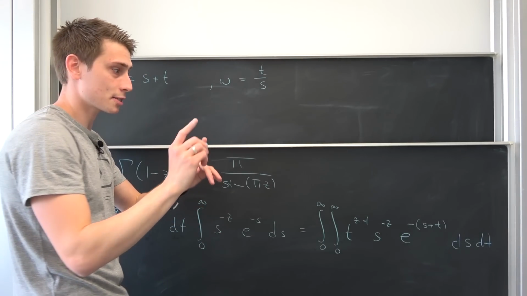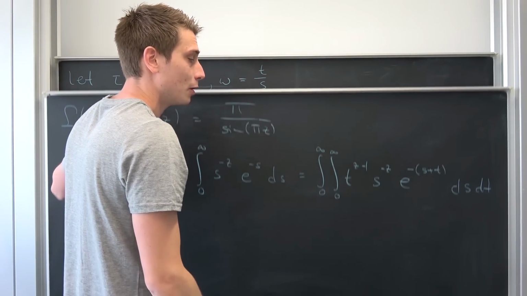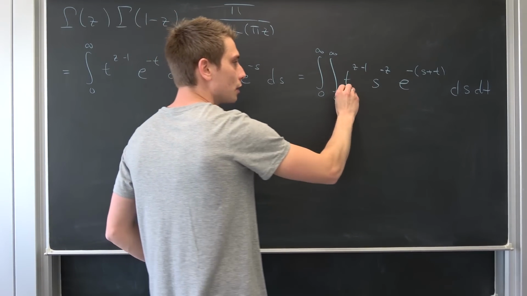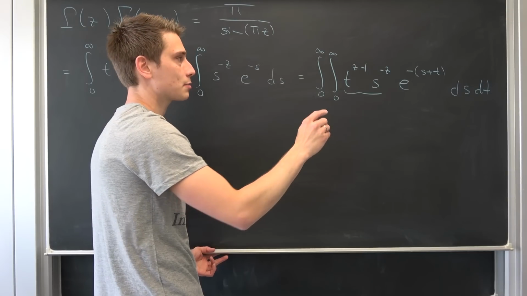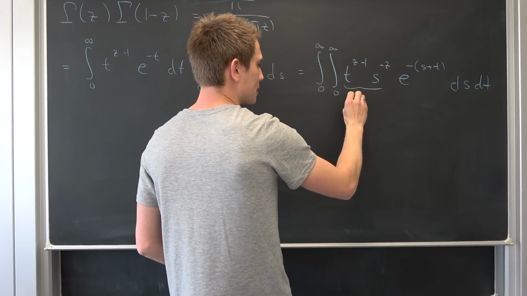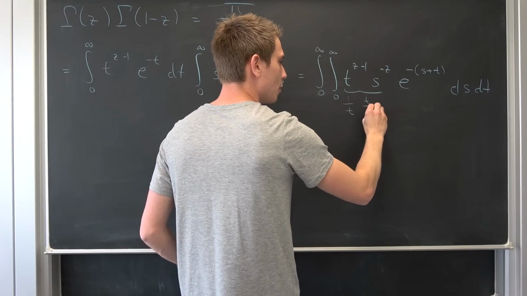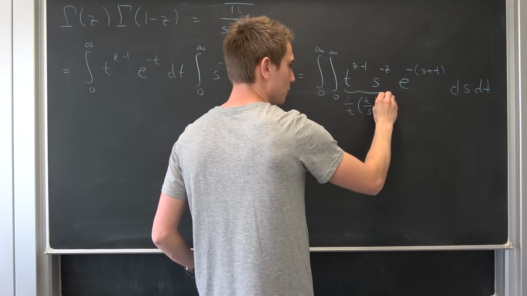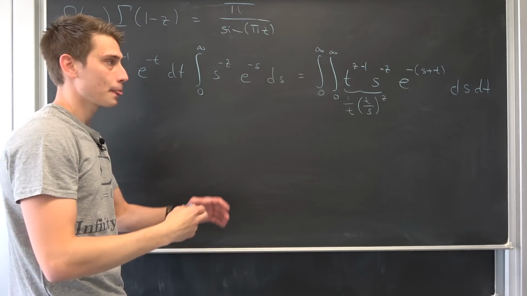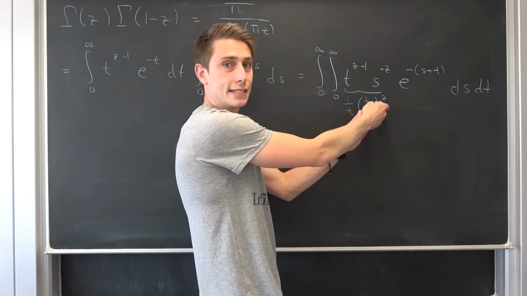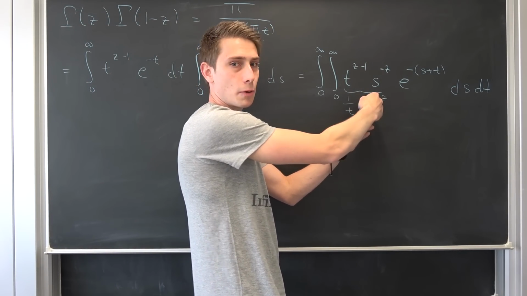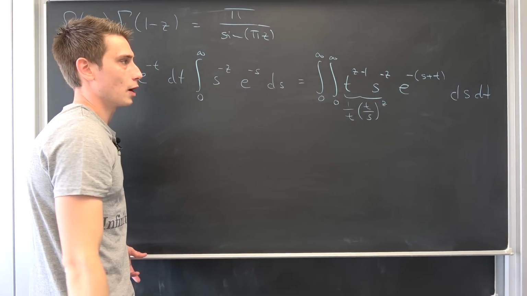Why does it make sense to choose t over s right here? Well, if you take a look at those two, we can rewrite them. So that's my idea here, as nothing but, okay, this is 1 over t, doesn't matter, and then we have t to the zth power over s to the zth power. So this is t over s to the zth power. That was my idea here. So this is the reason why we are going to substitute this other one.